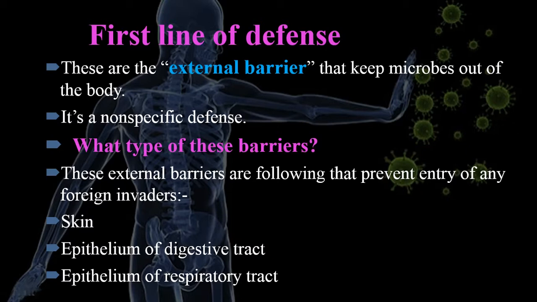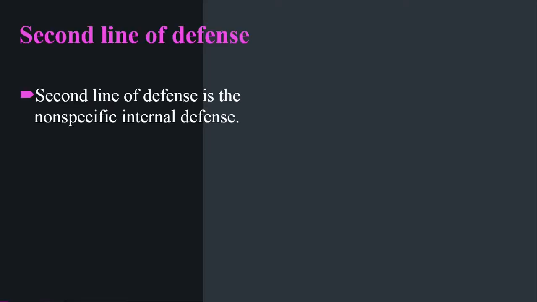These three are the first line of defense mechanisms. I have told you about these barriers shortly and briefly, but in later lectures I will describe these first line of defense mechanisms in detail. But we will go to the next, the second line of defense.